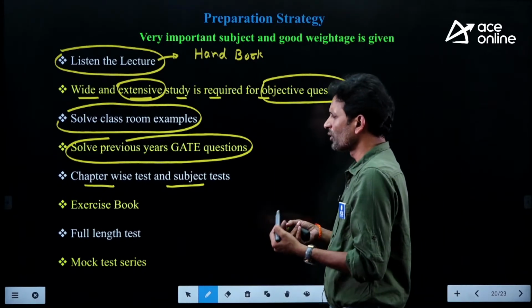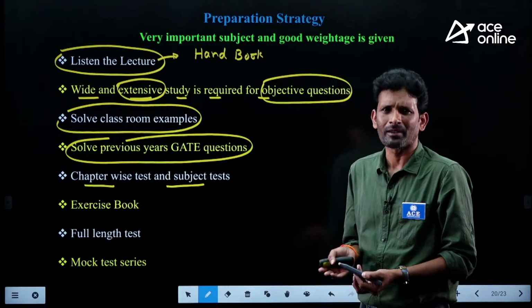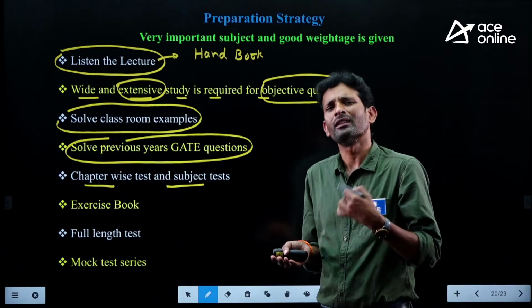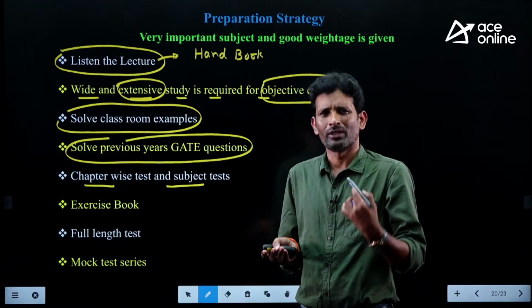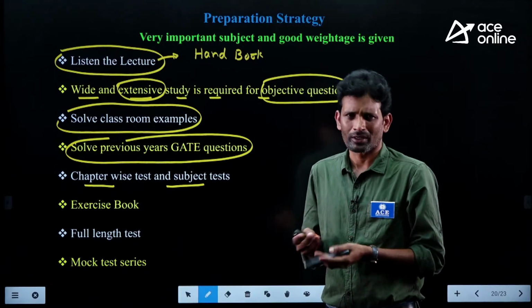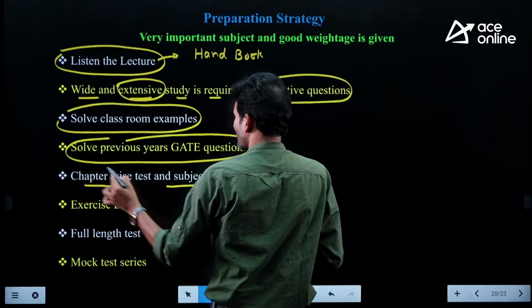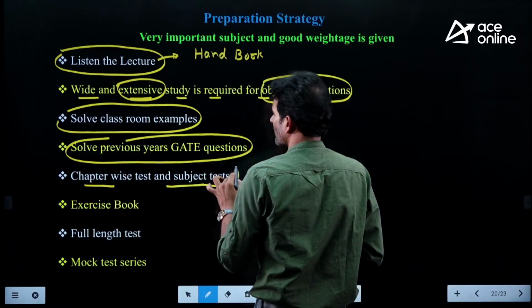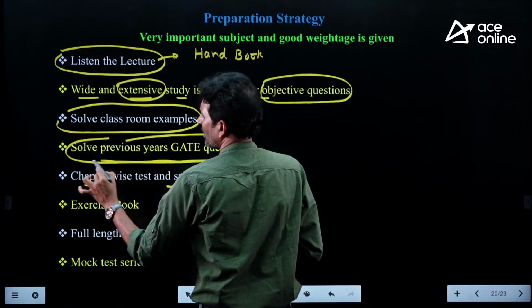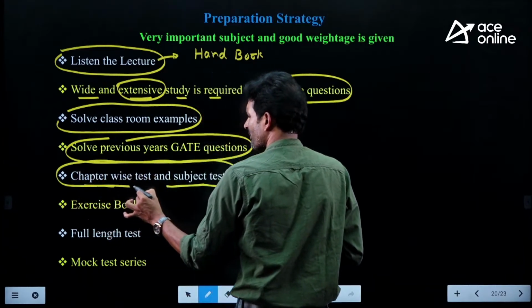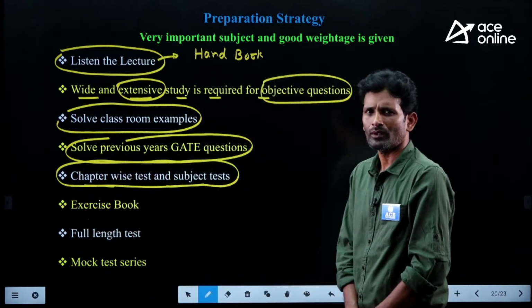Suppose you are unable to solve a question within the stipulated time, then think about where you are making the mistake and try to overcome those areas. Appearing for chapter-wise and subject-wise tests helps you a lot with subject-wise improvement.